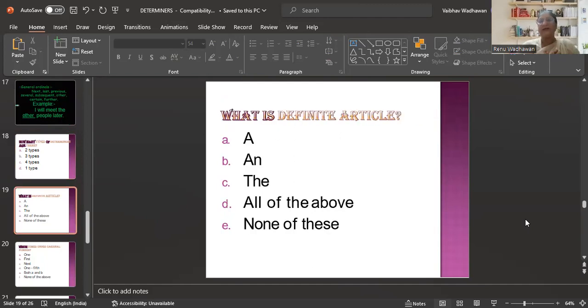Okay. What is the definite article? A and the, all of the above or none of these? Yes, correct. The is the definite article. The boy in the blue shirt is my brother. The is particular. Fine.